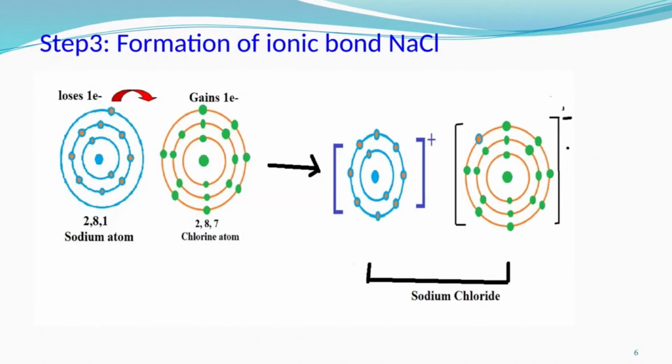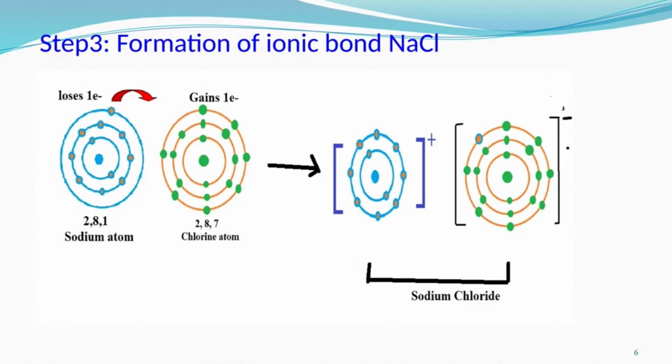So in the third step there is the formation of the ionic bond, that is NaCl. Here look at the figure. Now the sodium atom having electronic configuration 2, 8, 1 loses 1 electron to the chlorine atom having electronic configuration 2, 8, 7. After sodium loses that 1 electron and chlorine gains 1 electron, they acquire positive and negative charge.